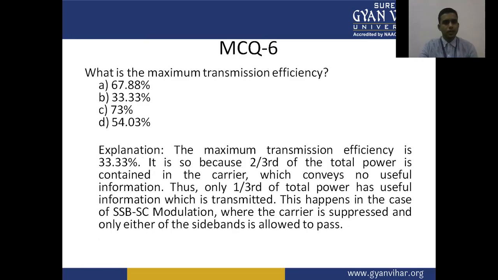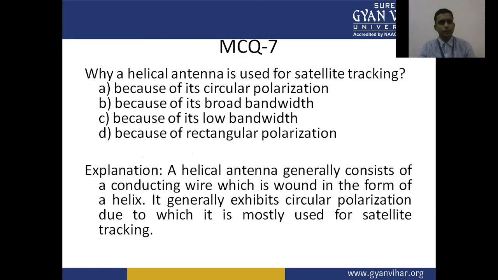Sixth question, what is the maximum transmission efficiency? Question number 7, why is a helical antenna used for satellite tracking? A, because of its circular polarization. B, because of its broad bandwidth. C, because of its low bandwidth. D, because of the rectangular polarization.